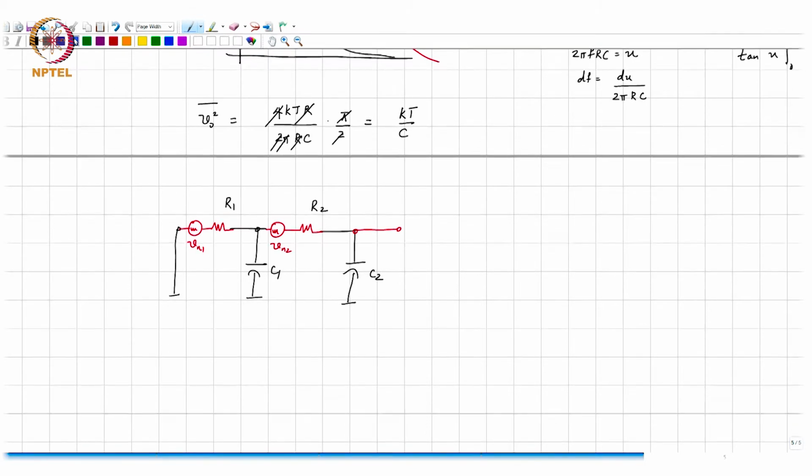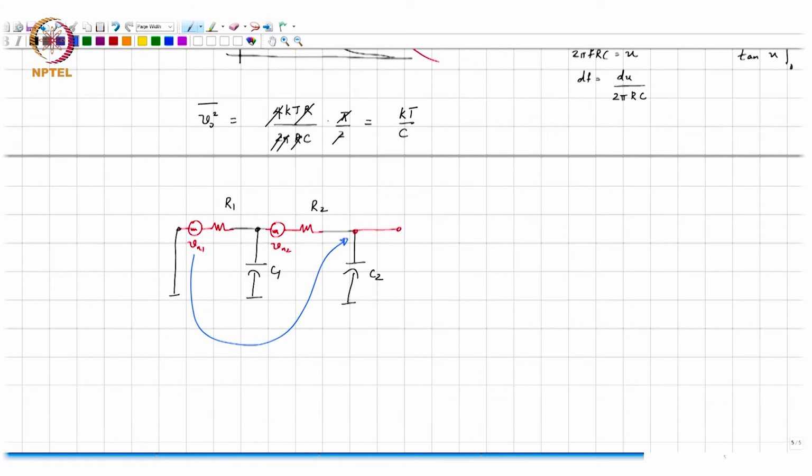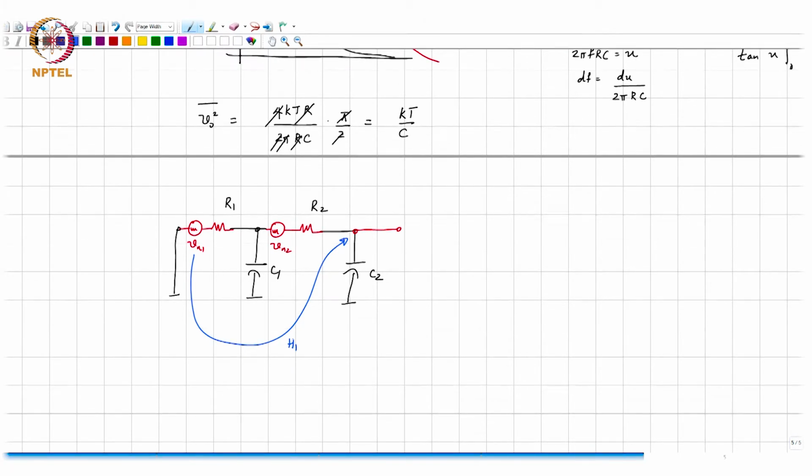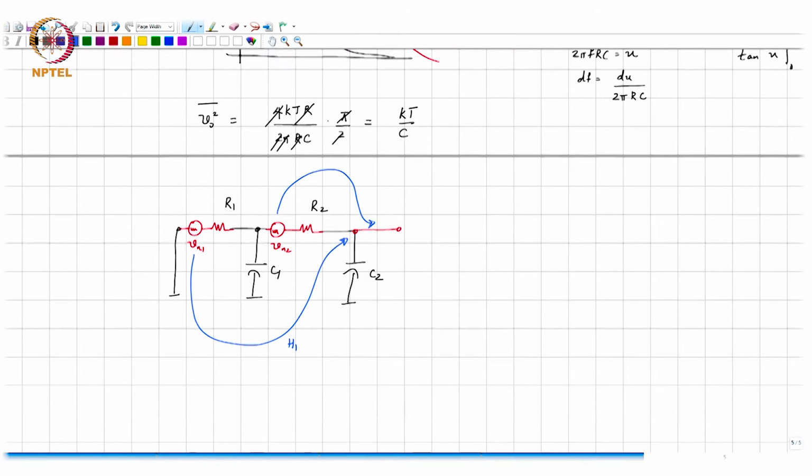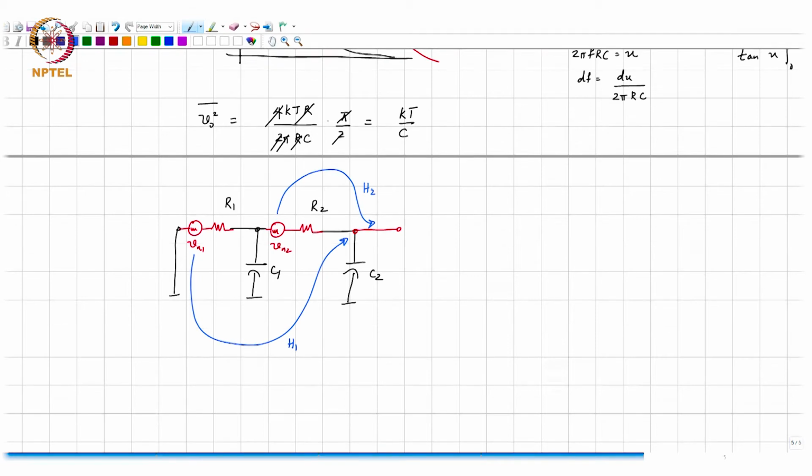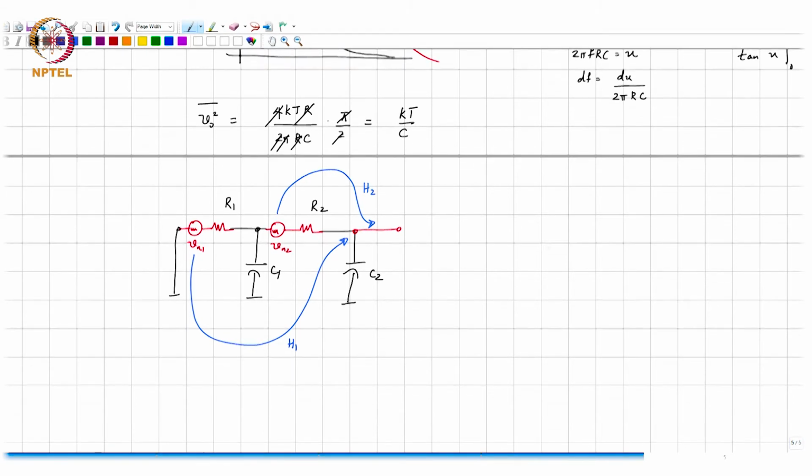Nothing fantastically new, right? We need to find the transfer function from Vn1 to the output, let us call that H1, and the transfer function from Vn2 to the output, let us call that H2, alright. And so, what will be the noise spectral density at the output? Can I get a clear answer?